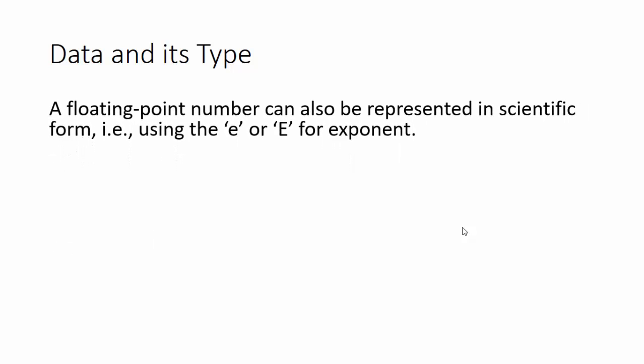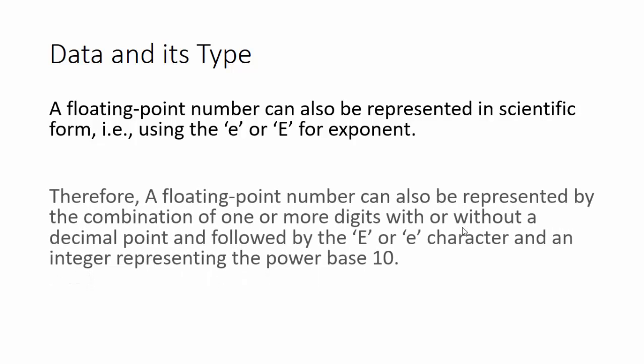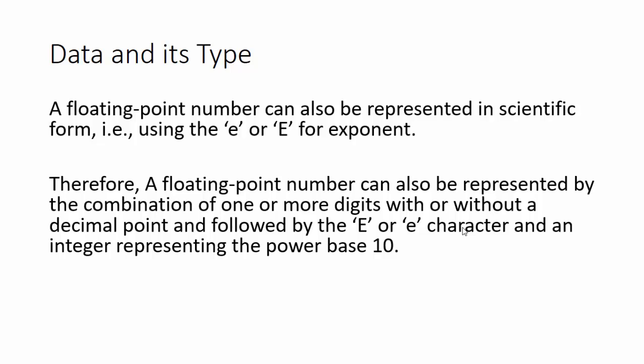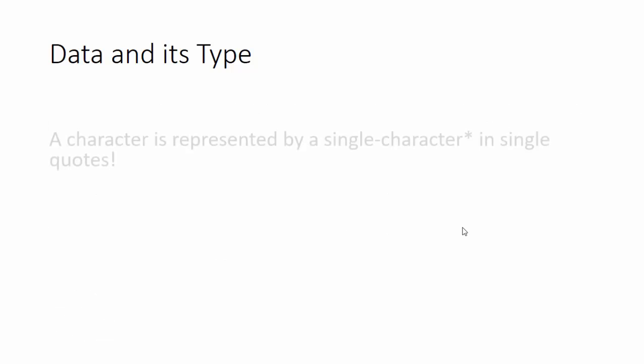A floating point number can also be represented in scientific form, that is, using small e or capital E for exponent. Therefore, a floating point number can also be represented by a combination of one or more digits with or without a decimal point, followed by a capital E or small e and an integer representing the power of base 10. Therefore, 1.2e4 and 12E3 are valid floating point numbers representing 12,000.